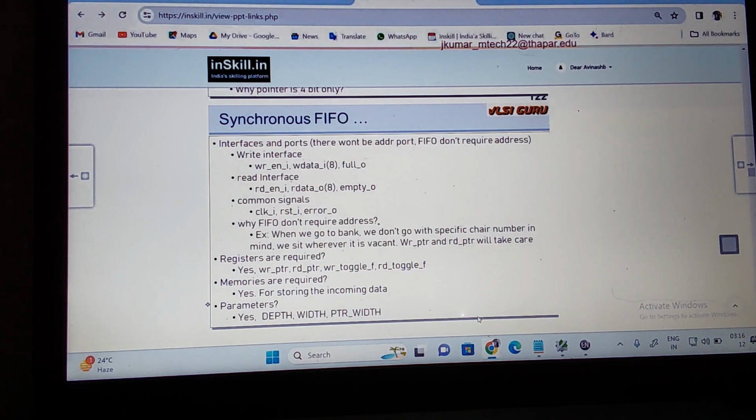What parameter is required? Depth. Then what can you calculate? The width of the memory, right? Then what do you need? Pointer width, which is the address width when you are calling the memory. Since I'm using write pointer and read pointer, I need the pointer width. Did you understand this?